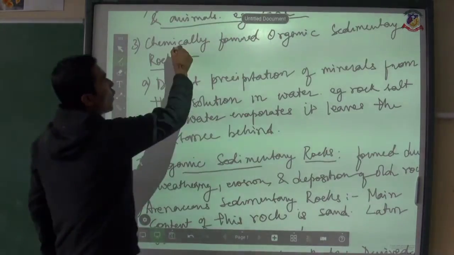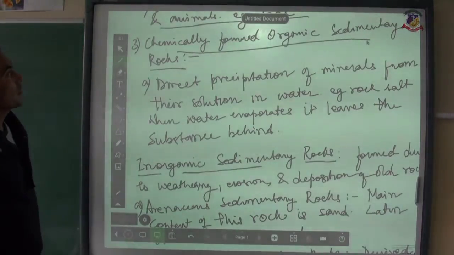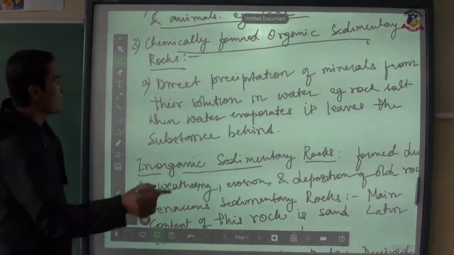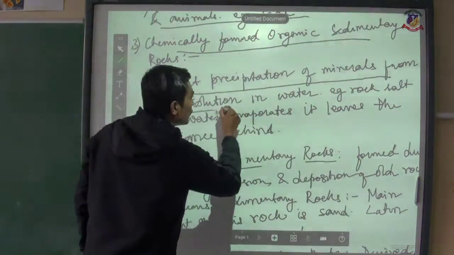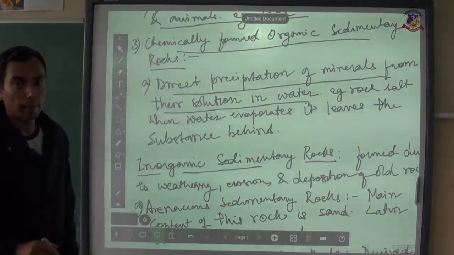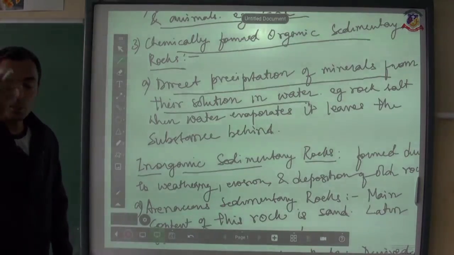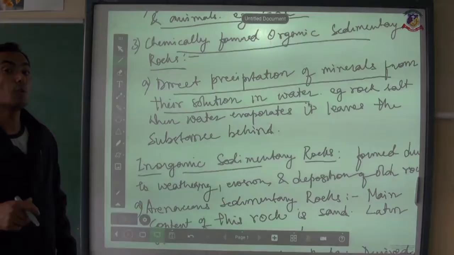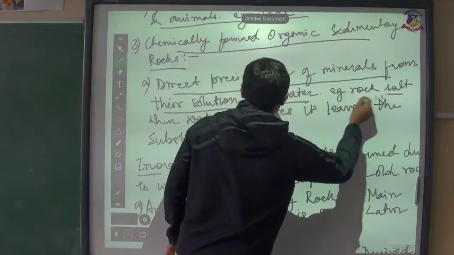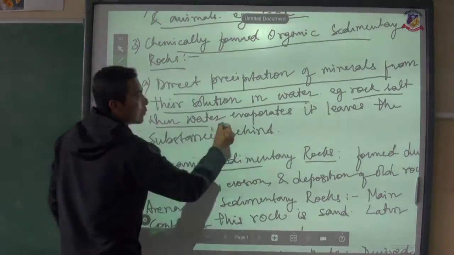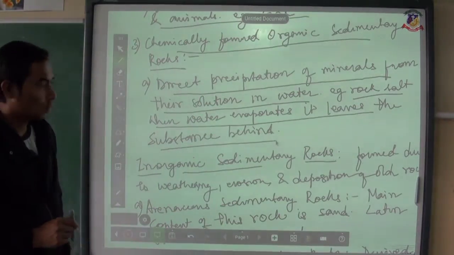Chemically formed sedimentary rocks. The first point is direct precipitation of minerals from their solution in water. Again the same thing: precipitation means evaporation of water, leaving behind the minerals which were dissolved in the water, resulting in the formation of rock salt. When water evaporates, it leaves the substances behind. That is the example of salt.